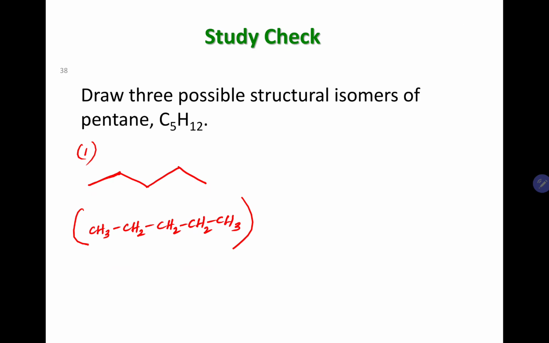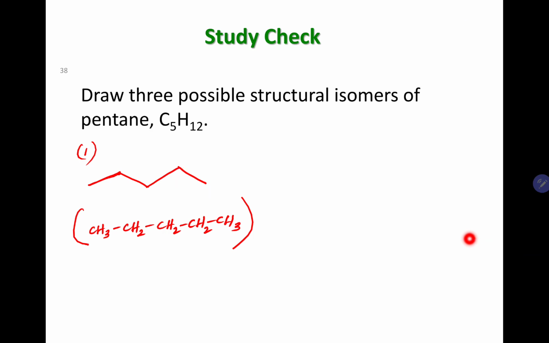All right. So next, what I'm going to do is something very, very simple. I had 5 carbons, so I'm going to keep 4 carbons constant. I'm going to keep this part constant, and then I'm going to break 1 carbon. I'm going to break this carbon and put it somewhere else.